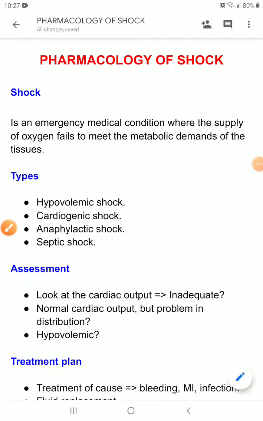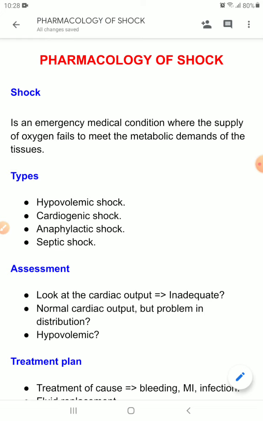Dear students, our today's topic is the pharmacology of shock. The disclaimer here is that this is not a distinctive chapter of pharmacology. You will study in details about shock in pathology and in medicine. Having said that, it is important to know the drugs used in different types of shock. Some pharmacology teachers are very much interested in the use of drugs in shock. So, without further ado, let's start.